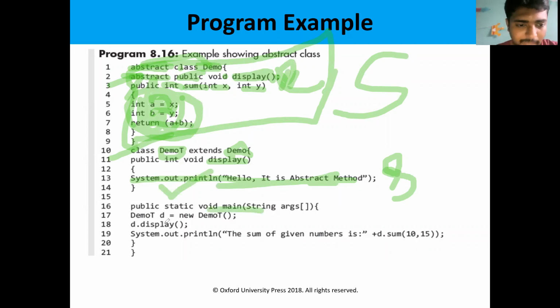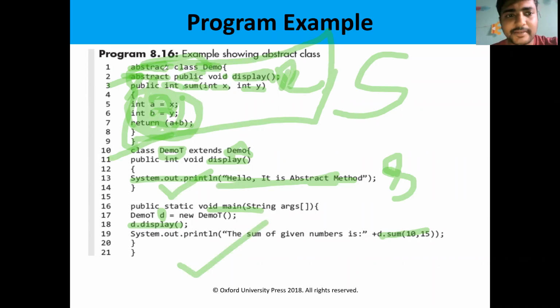Next, in the main method, creating an object. Then we are going to access the method by using the object. Then I am displaying the sum, d dot sum. So this is the simple program for illustrating the abstract classes.